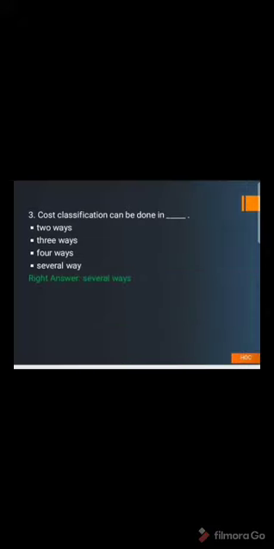Then the third one, cost classification can be done in dash: A. 2 ways, B. 3 ways, C. 4 ways, and D. several ways. Let us move to the answer. The right answer is several ways, because the cost classification can be direct, indirect, or it can be in any other way which contributes towards the product directly or indirectly. Therefore, there are several ways to classify the cost.